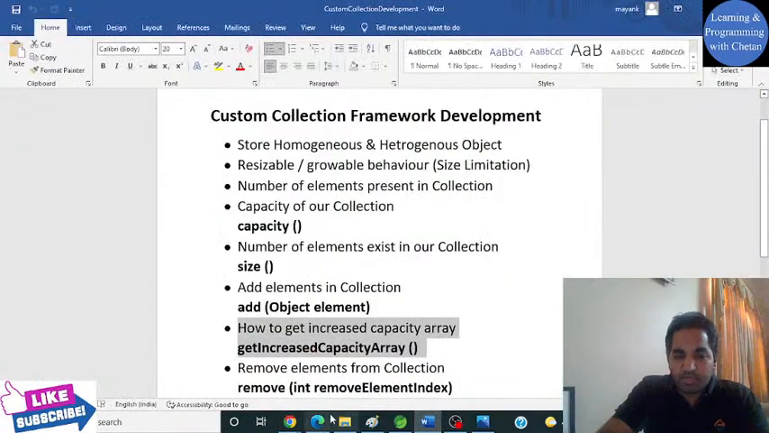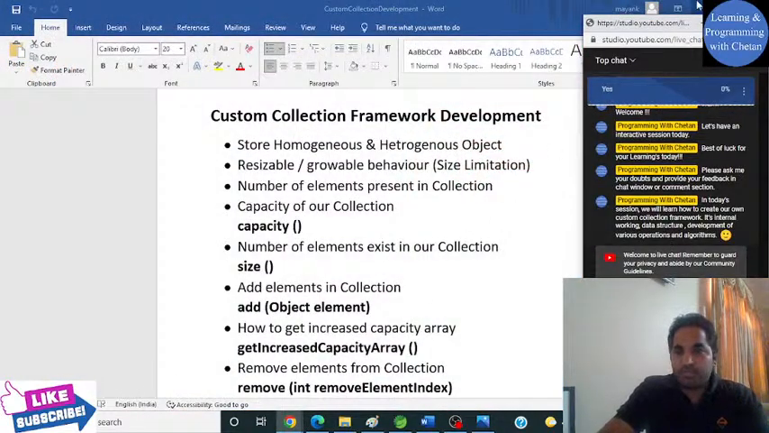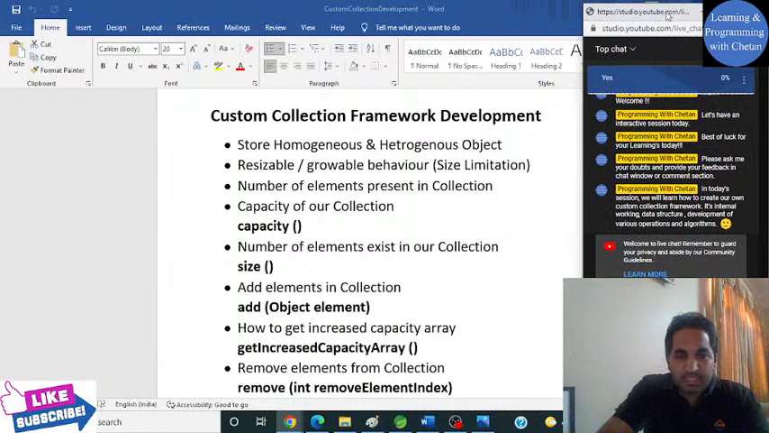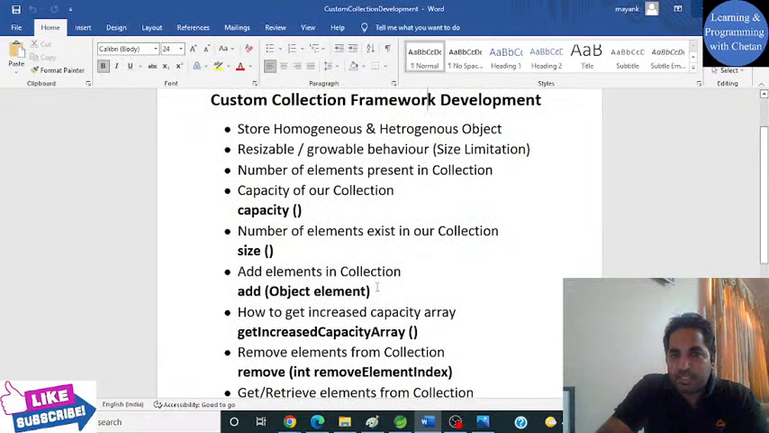Okay, so let me take you to our today's discussion window. As you can see on your screen, what we covered yesterday and how much we will be able to cover today. I am planning to complete this whole topic for you guys so that we can come up with an idea of how we can create our custom collection framework and what the various operations are in this custom collection framework.